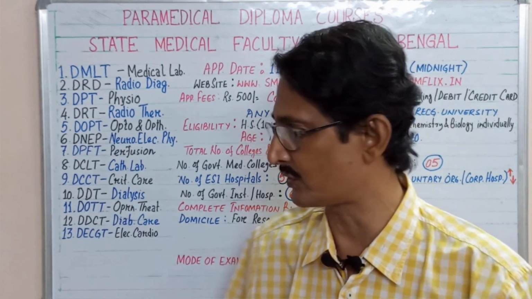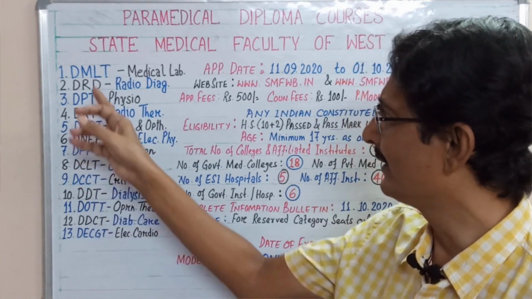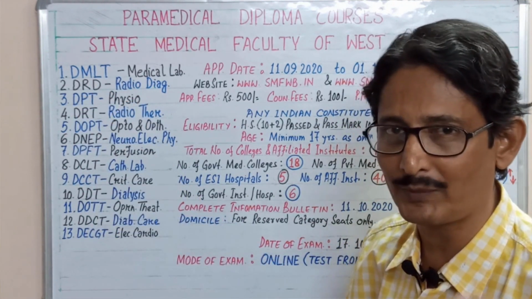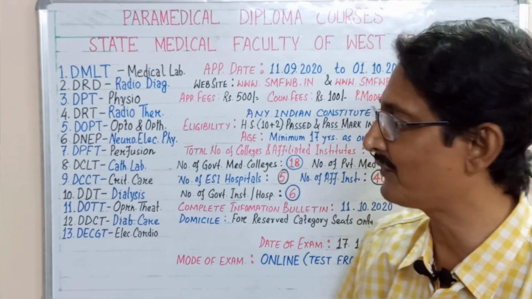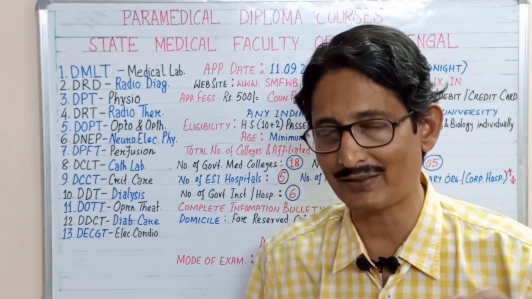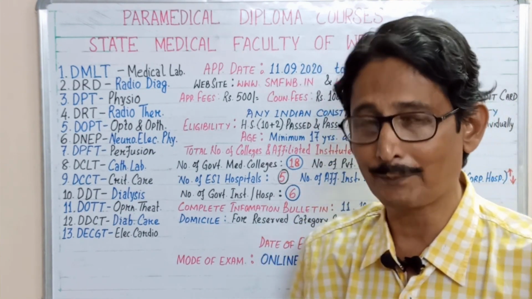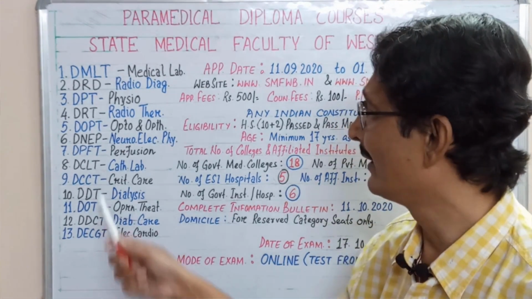Now, DMLT stands for Diploma in Medical Lab Technology, DRD stands for Diploma in Radio Diagnosis, DPT stands for Diploma in Physiotherapy, and DRT stands for Diploma in Radiotherapy, that means for cancer patients where therapy is done by radiation.